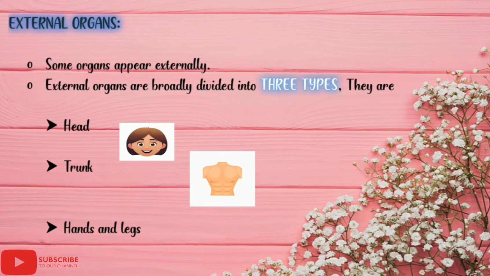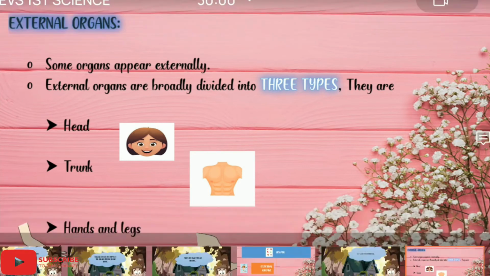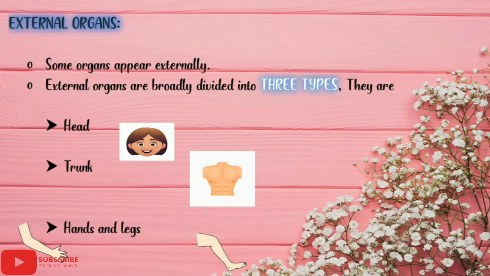Next comes hands and legs. Hands and legs are the third type of the external organs which help us to do our works and to move from one place to another. So there are three external organs. What are they?